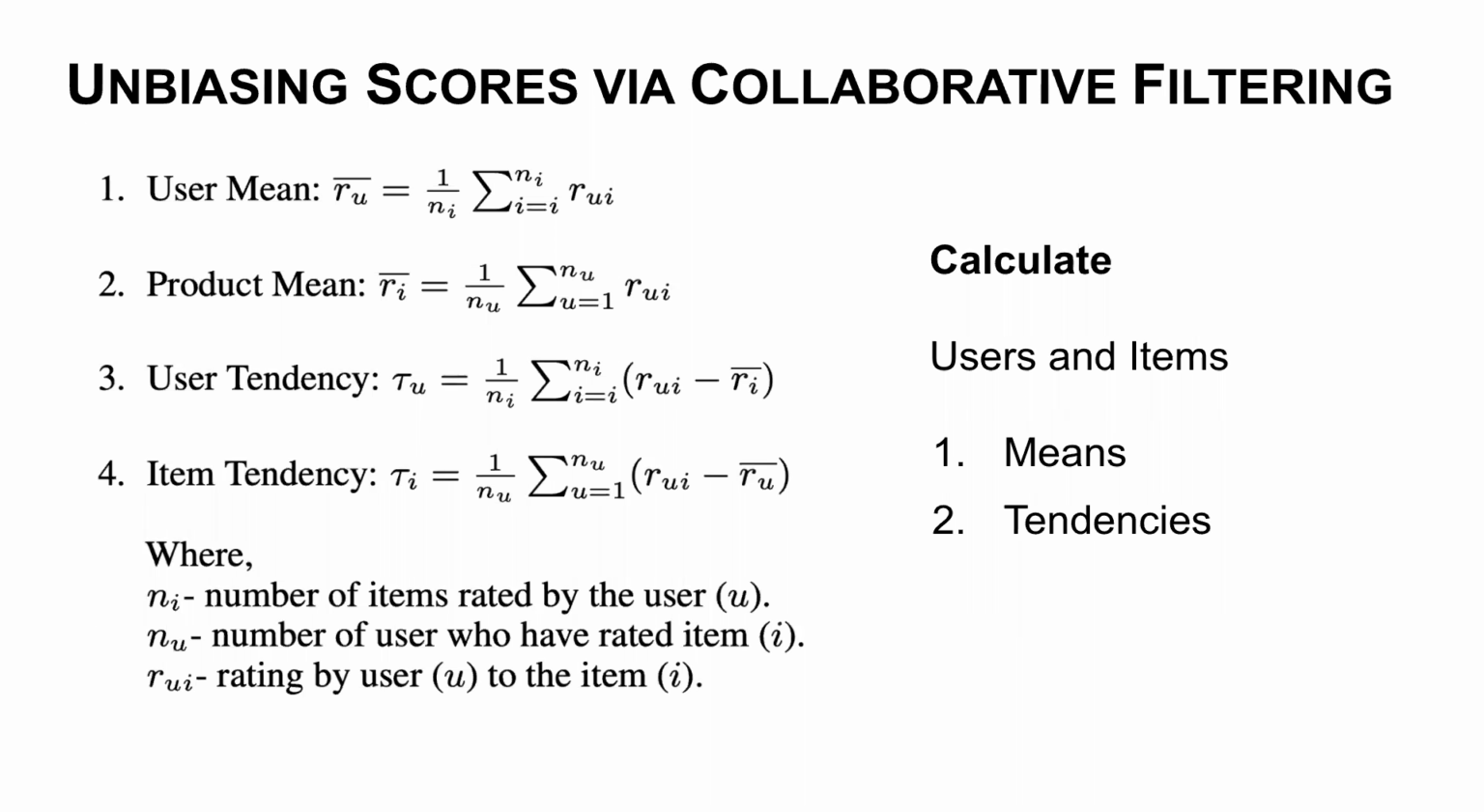Before even predicting the user item rating, we need to get the user mean, product mean, user tendency, and item tendency. The user mean is the average of all the items rated by the user. Product mean is the average review rating of that product. User tendency captures how positively or negatively the user rates, and item tendency captures how negative or positive the item tends to be rated.